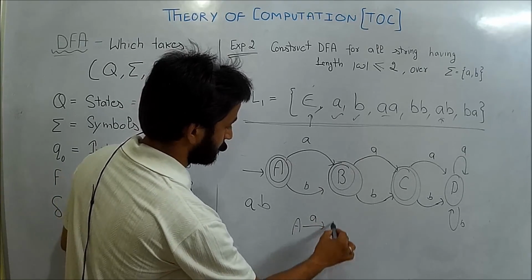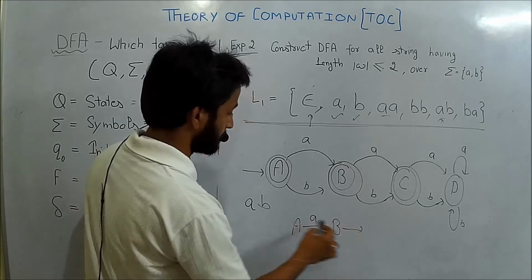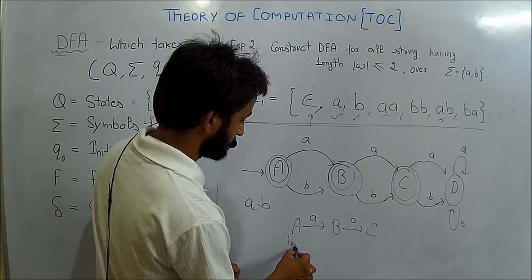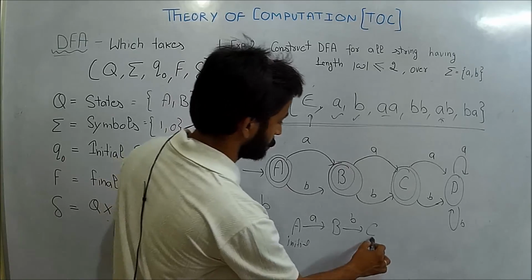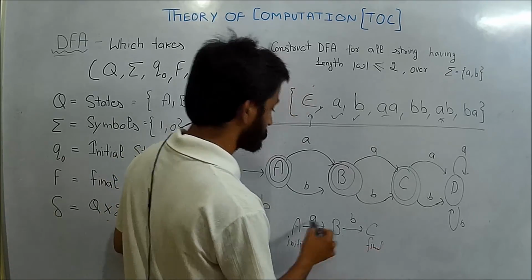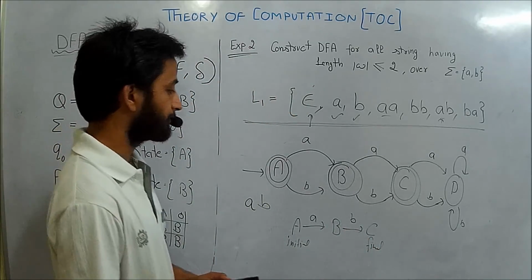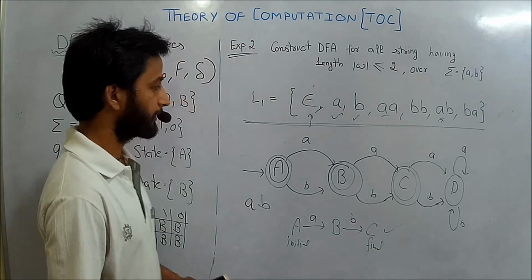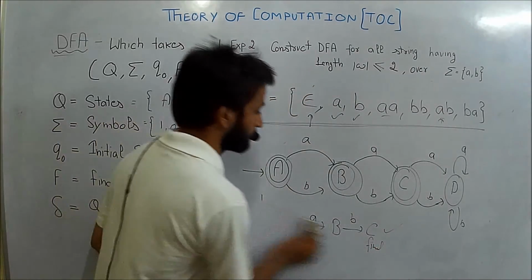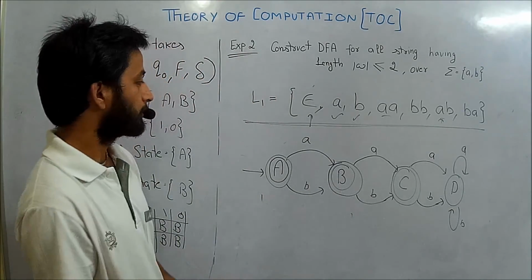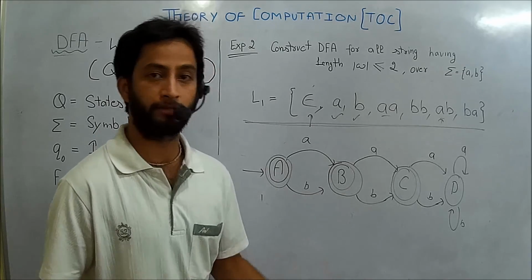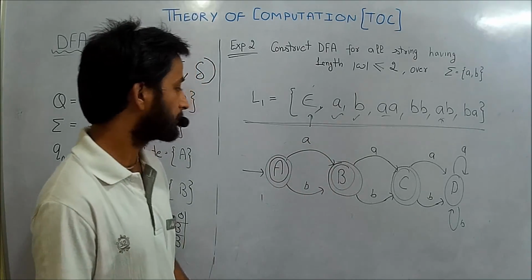A, by taking B, will move to C, and this one is initial and this one is final, and the string is fully traversed and we reach the final state, and the string is accepted. So the DFA will accept all the strings that are in the language and reject all the strings that are not part of this language.